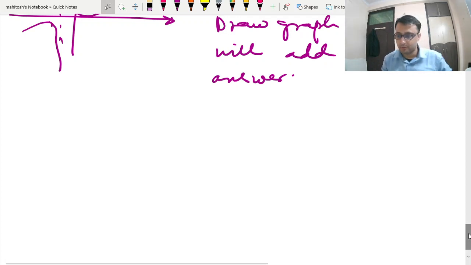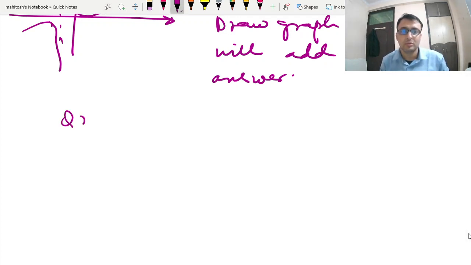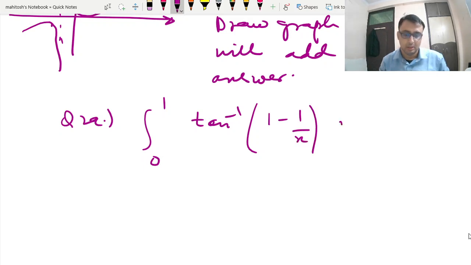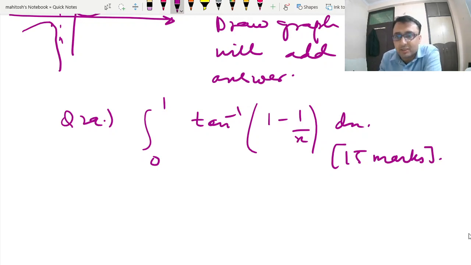Now moving forward, question number 2a: integral 0 to 1 tan inverse. Before I solve this question, I would like to make some comments on whether this question is within the framework of your examination. Where is this question coming from?